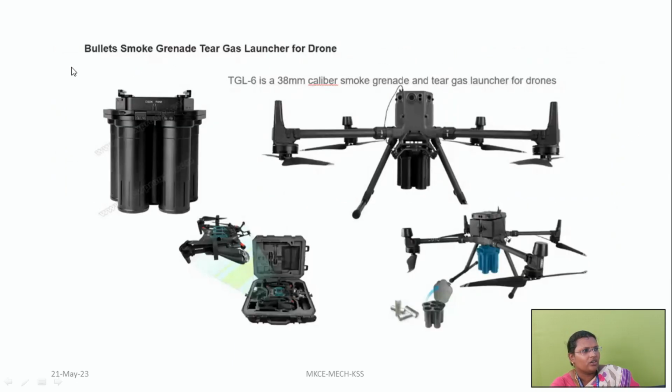And then we can use it for bullet smoke, grenade, and tear gas launcher. So this is a tear gas launcher drone. By means of this, we can insert tear gas, and we can protect against a protest or something.